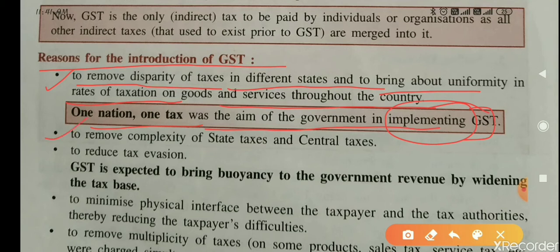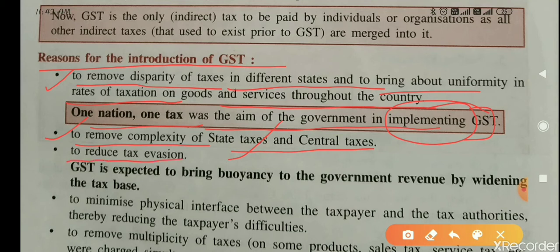Second reason, to remove complexity of state and central taxes. Yes, in state tax and in central tax, two types of taxes are there. So it was very complicated. To remove this complexity, the government introduced GST.